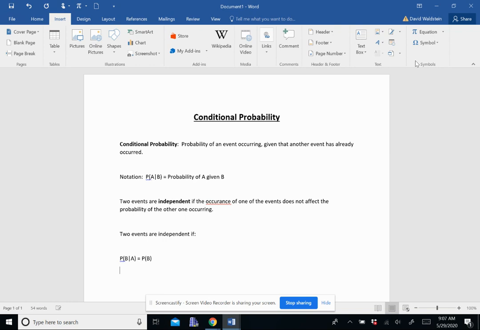It works the other way, of course: the probability of A given B equals the probability of A. Understand it more conceptually than the notation.